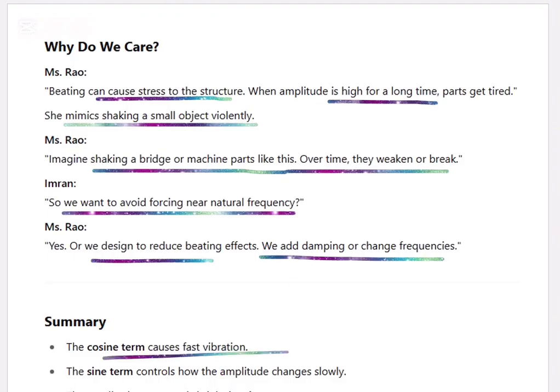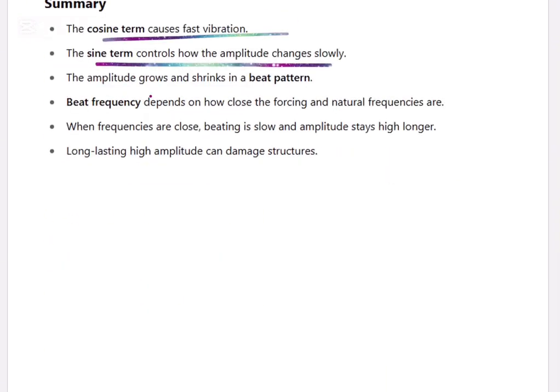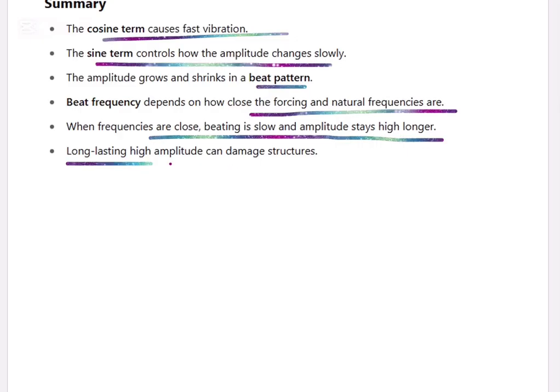Cosine term is the fast vibration, the sine term controls how the amplitude changes slowly. Amplitude grows and shrinks in a beat pattern. Beat frequency depends on how close the forcing and natural frequencies are. When frequencies are close, beating is slow, amplitude stays high for longer. Long-lasting high amplitude can damage structures.